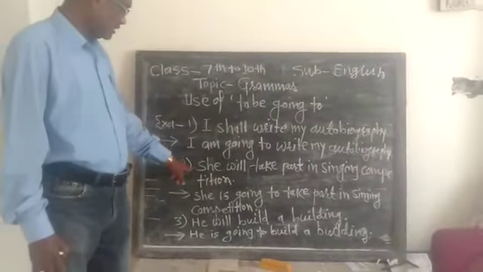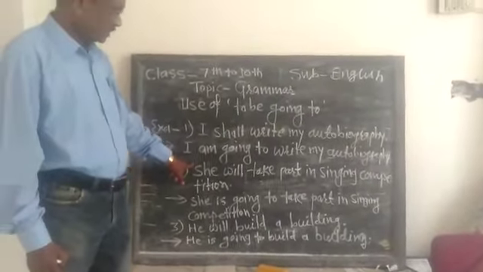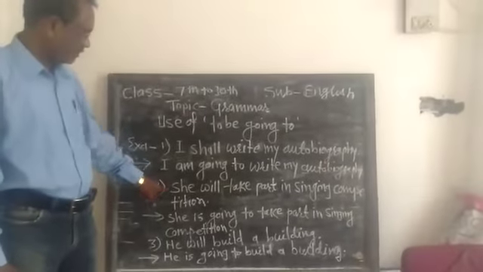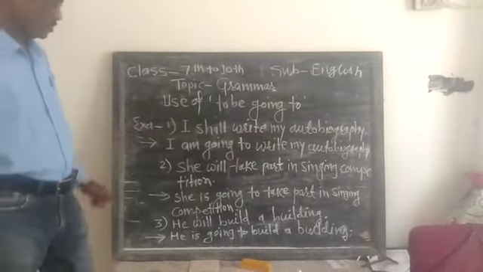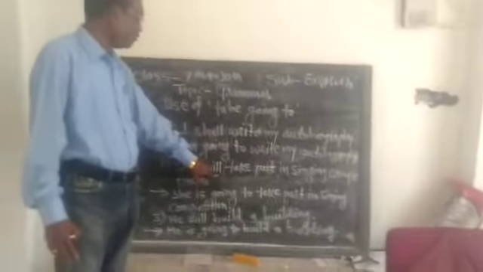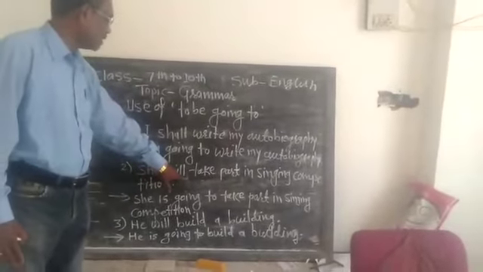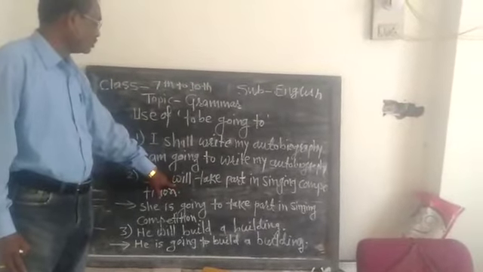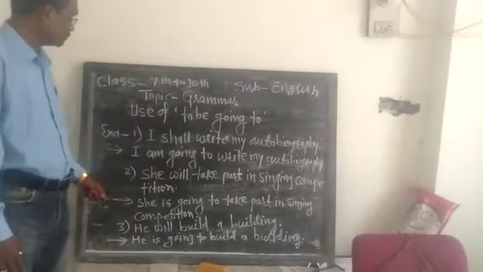Then another sentence: She will take part in singing competition. This sentence is also in the simple future tense, and here the to be form is "will", and instead of "will" we have to use "to be going to".